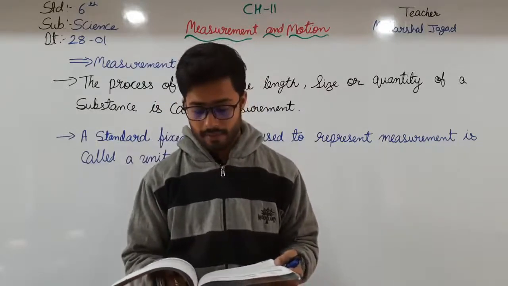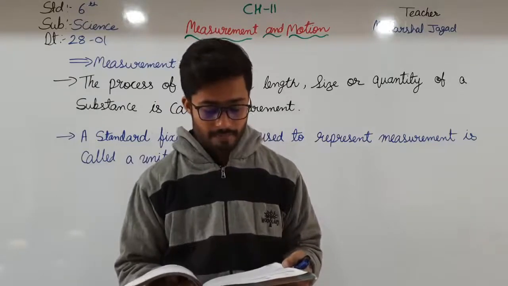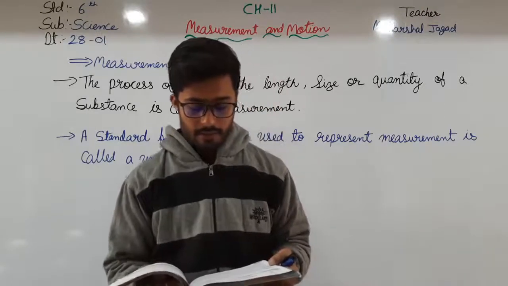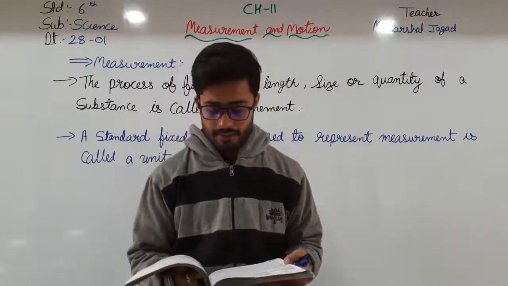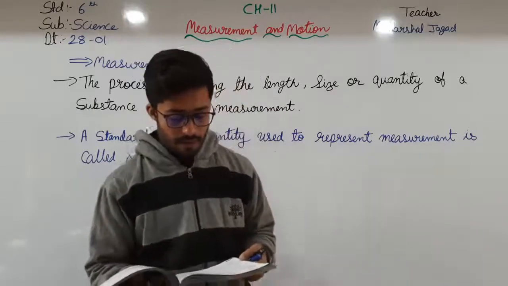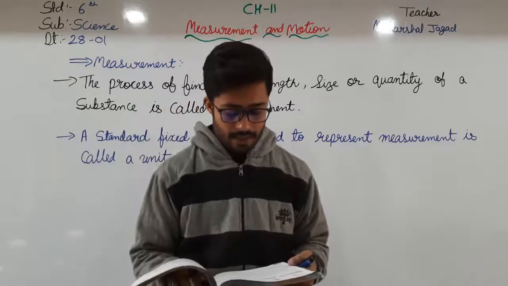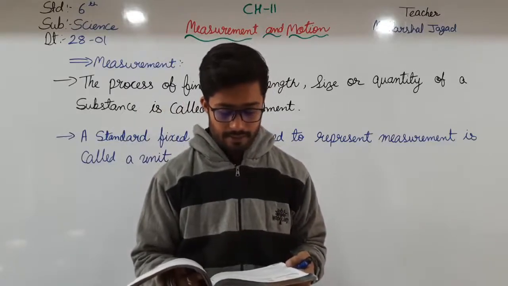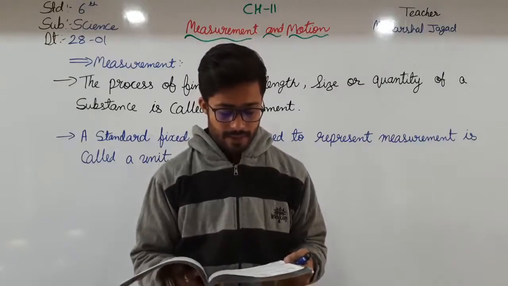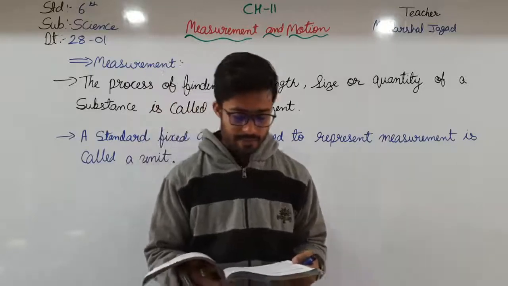Then after A, that is the distance between the tip of your thumb and the tip of your little finger when your hand is fully stretched, is called the handspan. The distance between the tip of your middle finger outstretched and your elbow is called cubit, and the length of your outstretched arms is called fathom. And now ask your friends to do the same and compare your values with those of your friends. You may request your teacher to do the same activity and compare your measurements.